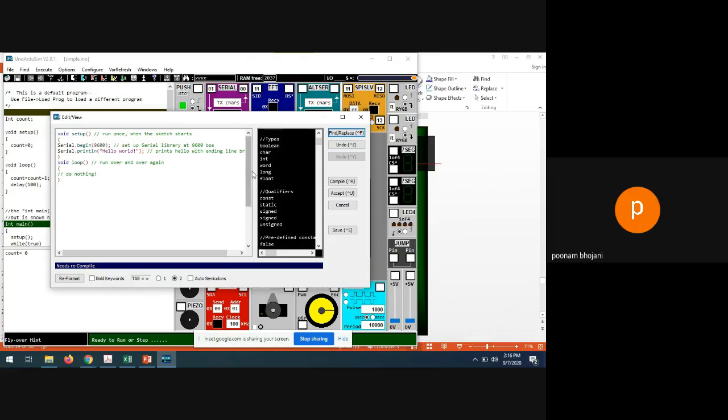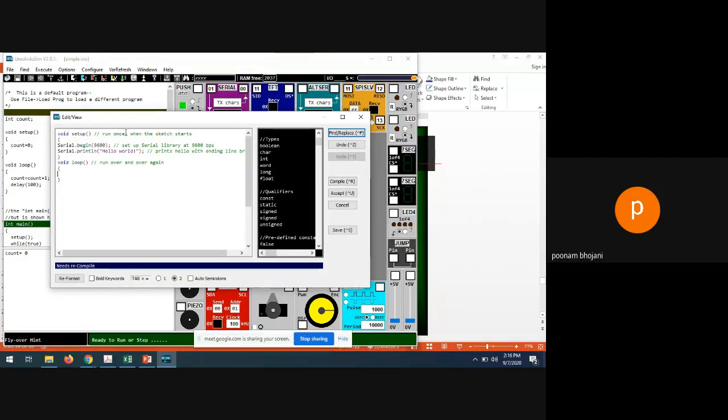What I have pasted is void setup, Serial.begin 9600, Serial.println hello world. You can print anything you want. Then void loop. I don't want to print anything here, so you can delete it also, no problem. It was just a comment. Here you can write a comment by using two slashes.